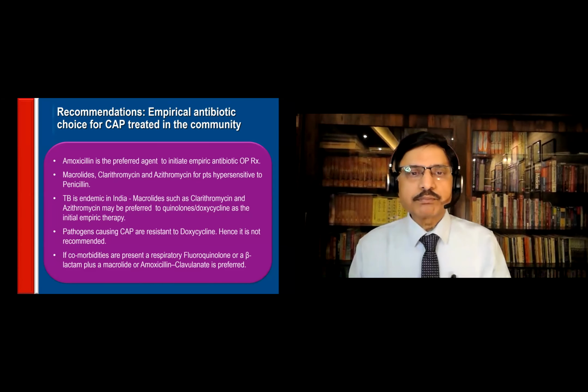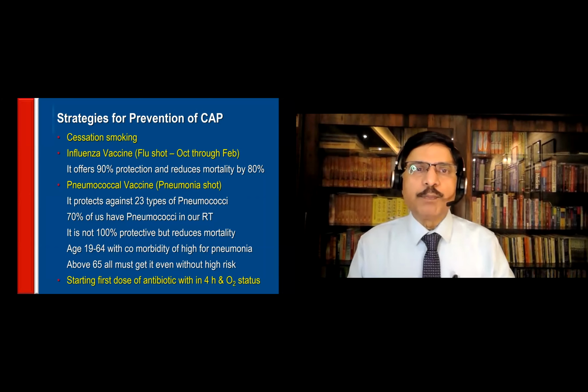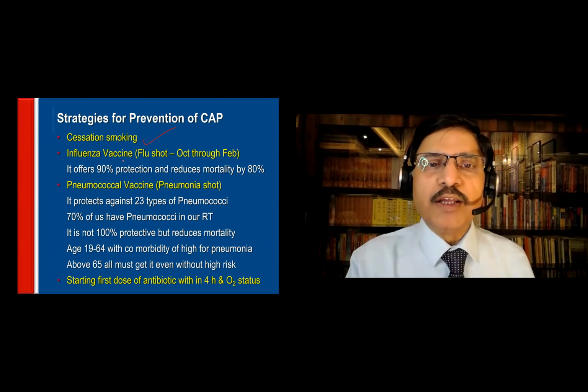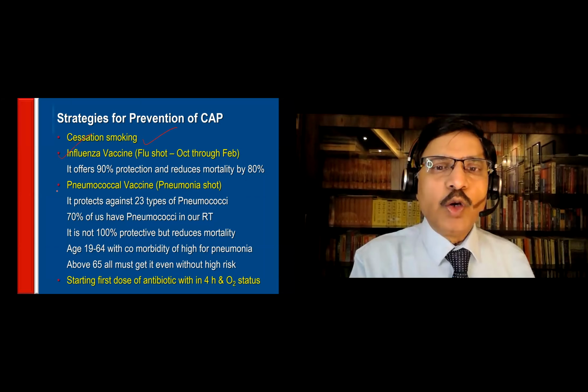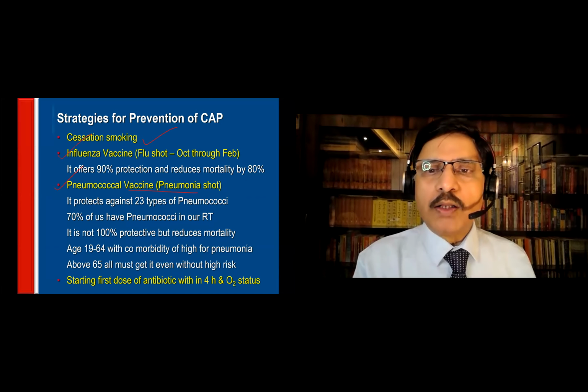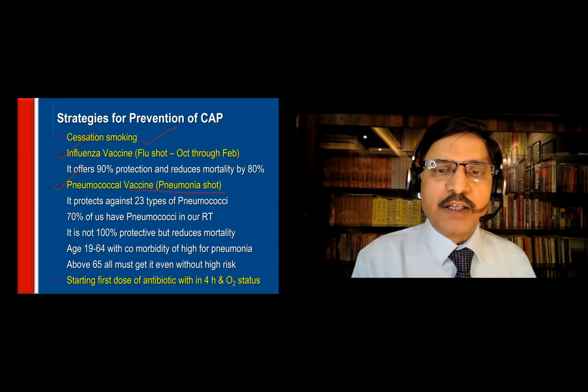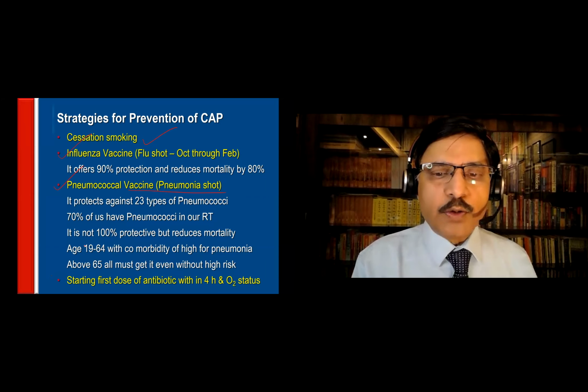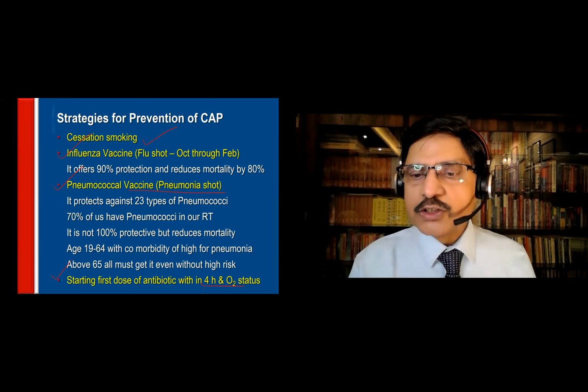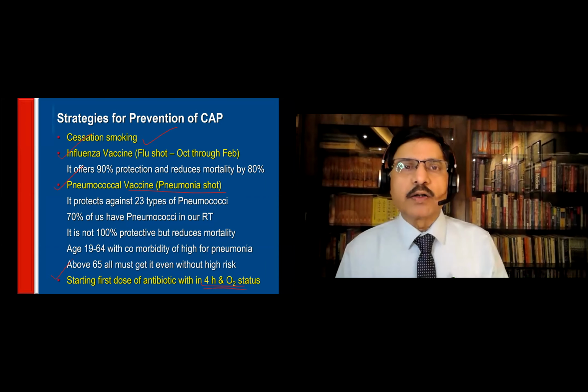Okay. Now, strategies for prevention: cessation of smoking, influenza vaccine, pneumococcal vaccine for all the people above 60 years, and you have to protect them. People with heart failure should get pneumococcal vaccine, and then starting the first dose of antibiotic within the first 4 hours and checking the oxygen status.